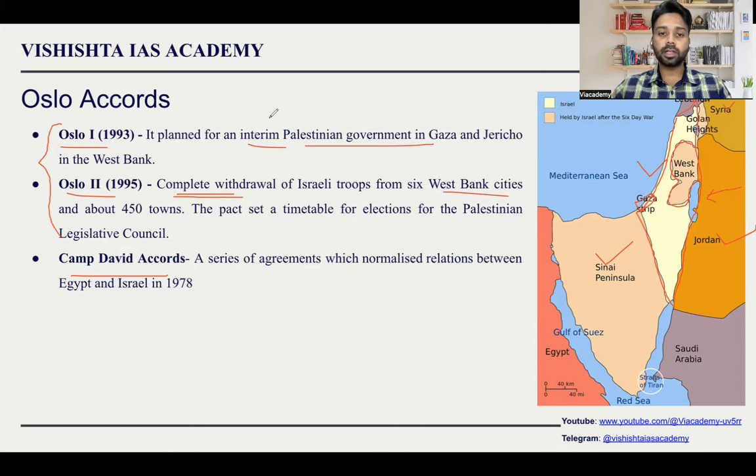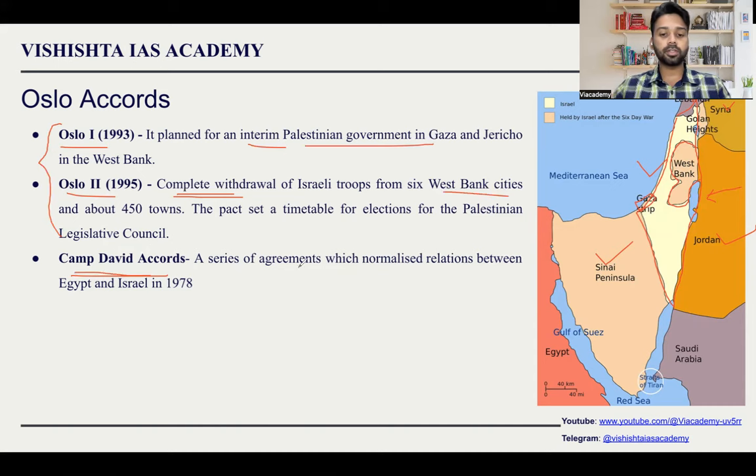there is very little chance you will get a direct question, because usually they ask questions in which India is involved. But at least from a prelims perspective, you should know that if they talk about the Oslo Accord and Camp David Accord, it is related to the Israel-Palestine issue. At least that much idea you should have.